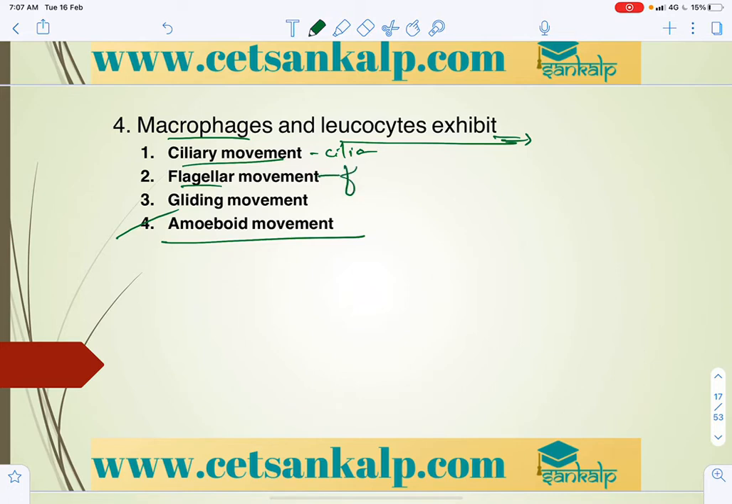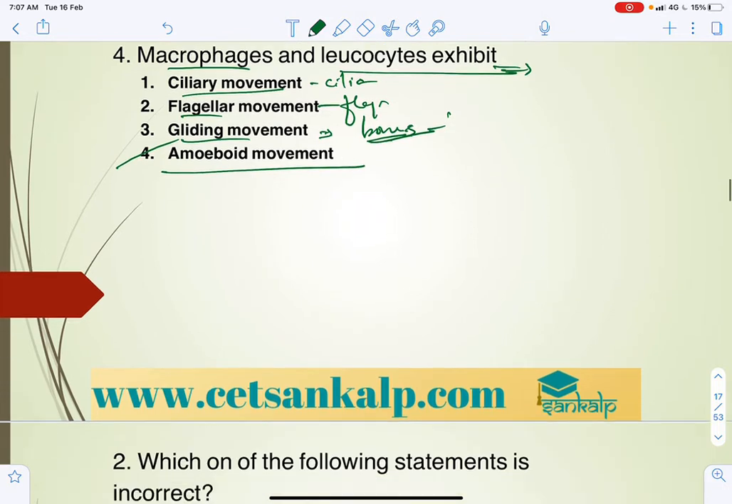So ciliary movement, we know that is with the help of cilia. Flagellar movement with the help of flagella. Gliding movement, what is that? Generally the gliding movement is there in certain bones, we can see that in gliding joints, right? So one bone glides over another bone. So that is gliding movement.